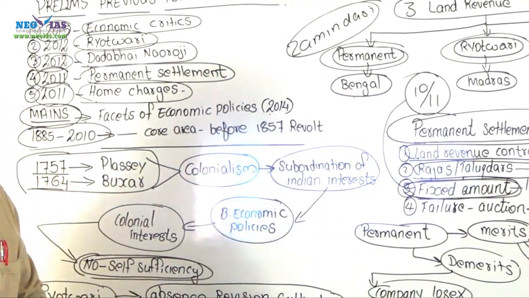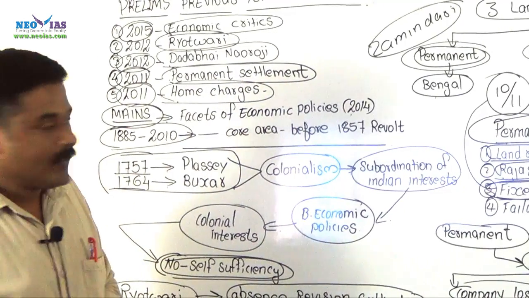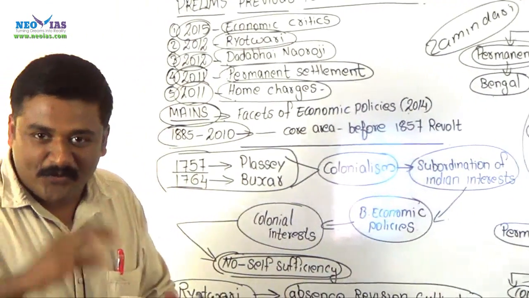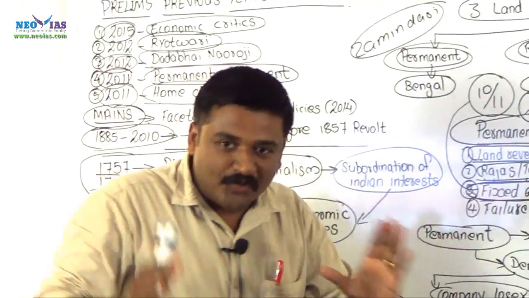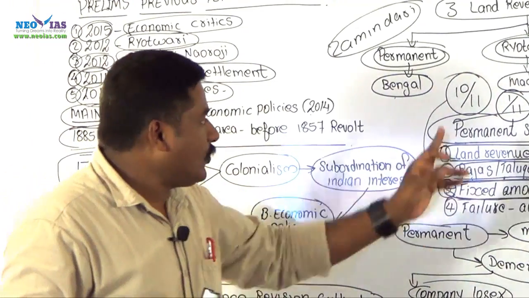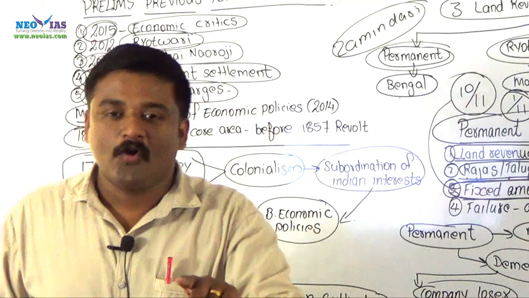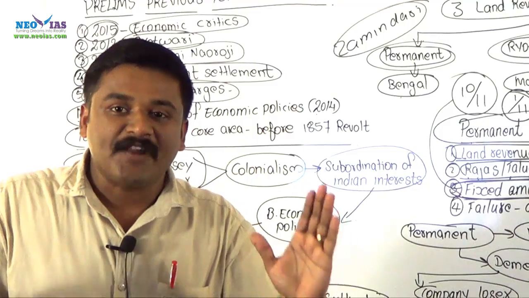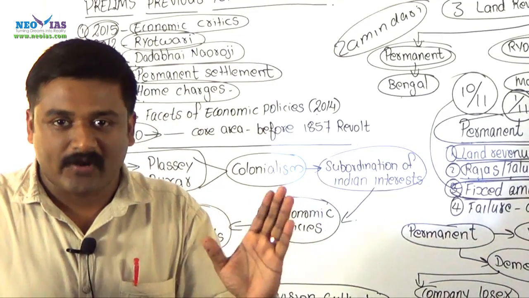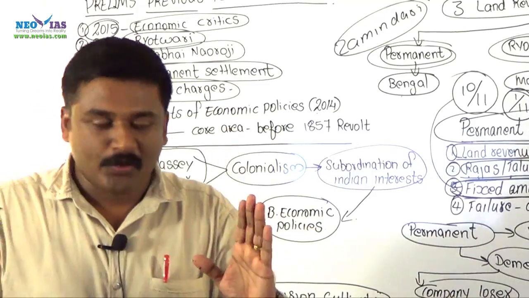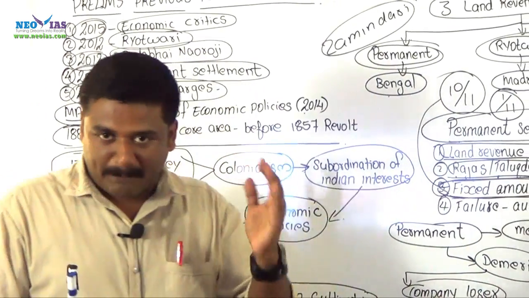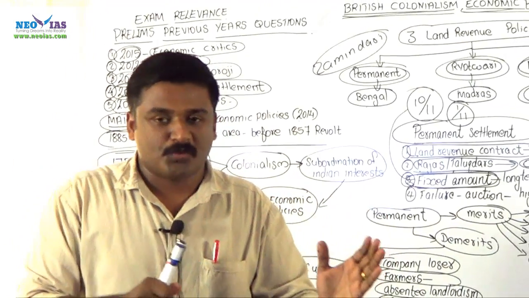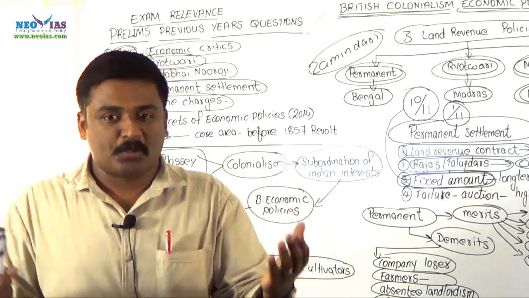10 out of 11. It was like 10 out of 11, 1 out of 11. You just have to see, this is very important here. If the total production is 11 units, out of 11, 10 must be paid to the colonial government and 1 can be kept with the zamindar. This is the permanent land revenue settlement. Total collection is, for example, 11 units. Out of 11 units, 10 units must be paid to the government, which is a fixed amount, and the remaining 1 can be kept with the zamindar.